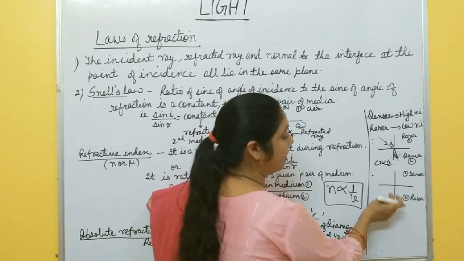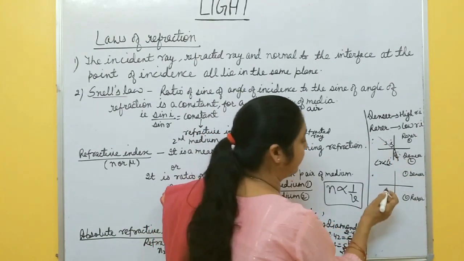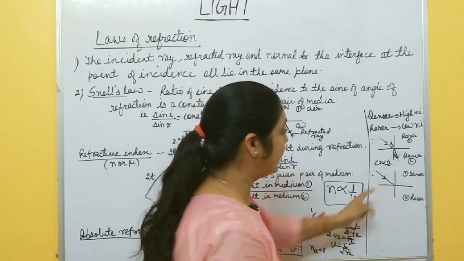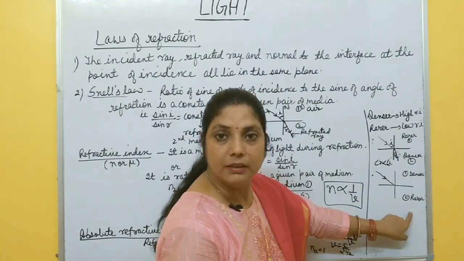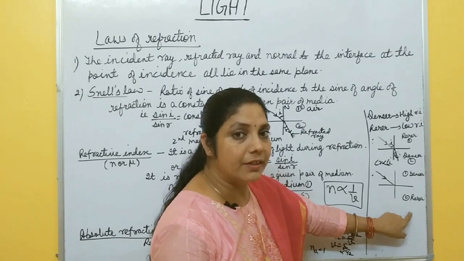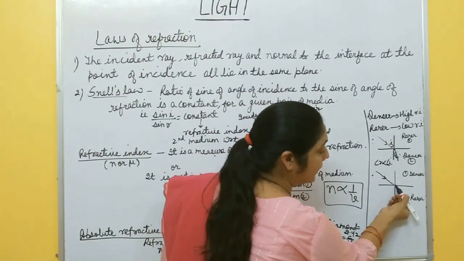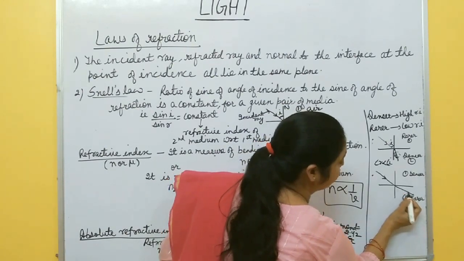Second case, when ray travels from denser to rare medium. Denser means its speed is less, and when it enters into the rare medium, okay, less refractive index means its speed is more. So instead of going like this one, it bends away from the normal.